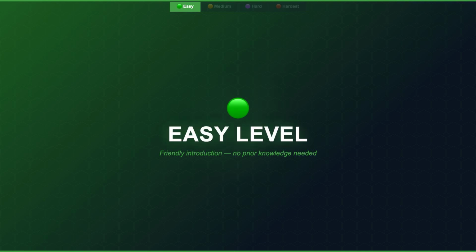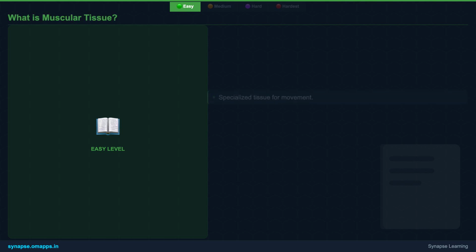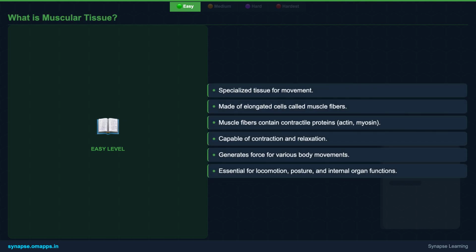Let's start with the basics of muscular tissue, the incredible cells responsible for every single action. Muscular tissue is a highly specialized type of animal tissue. It's primarily composed of elongated cells, which we call muscle fibers. Think of them as tiny, powerful engines within your body.